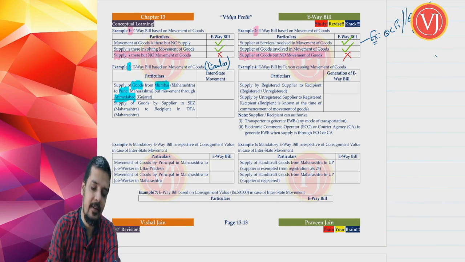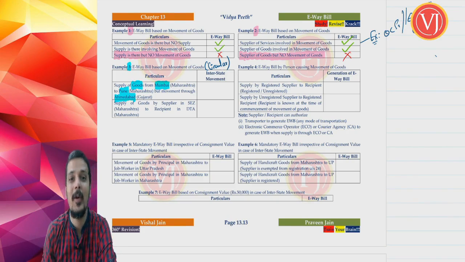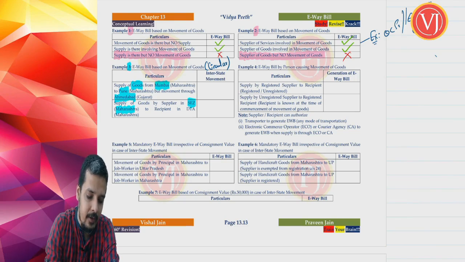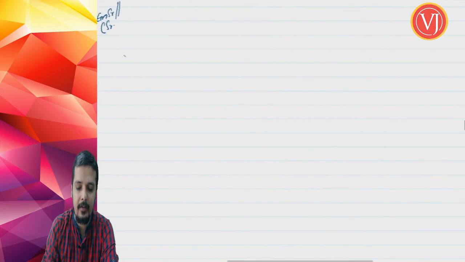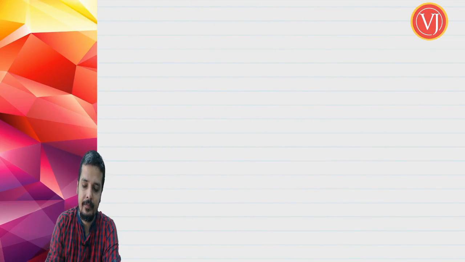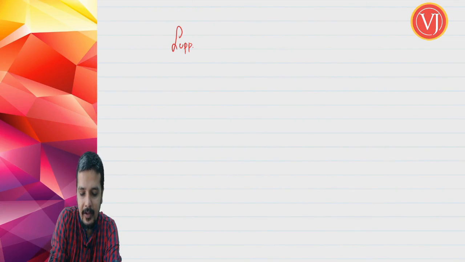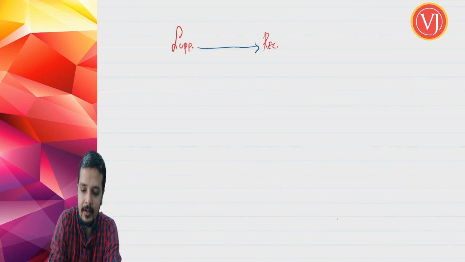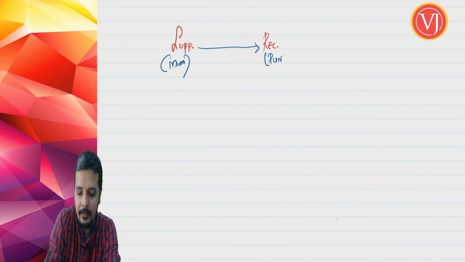Before we discuss the answer, try to work out and make sure that you are getting the right answer. Supply of goods by a supplier in SEZ in Maharashtra to a recipient in DTA in Maharashtra. Now, let me explain this with a simple example. The first case in example 3: the supplier was in Mumbai and the recipient was in Pune.